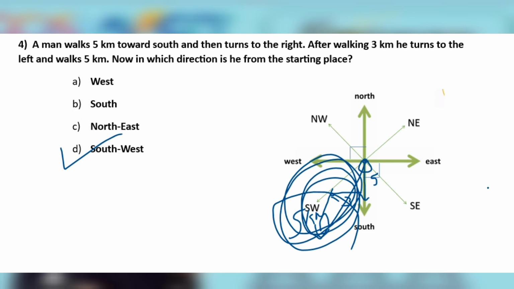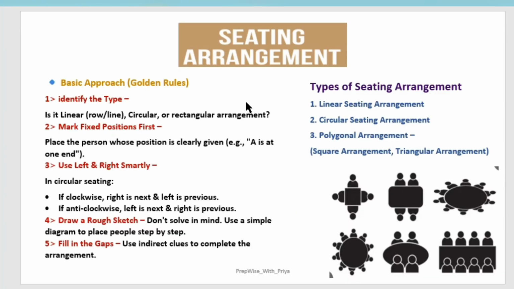So this is all about direction, and now we will solve sitting arrangement questions. So now start sitting arrangement. The sitting arrangement topic is all about finding, first, the type of sitting, and second, the left and right. Why am I telling this? Let's understand.